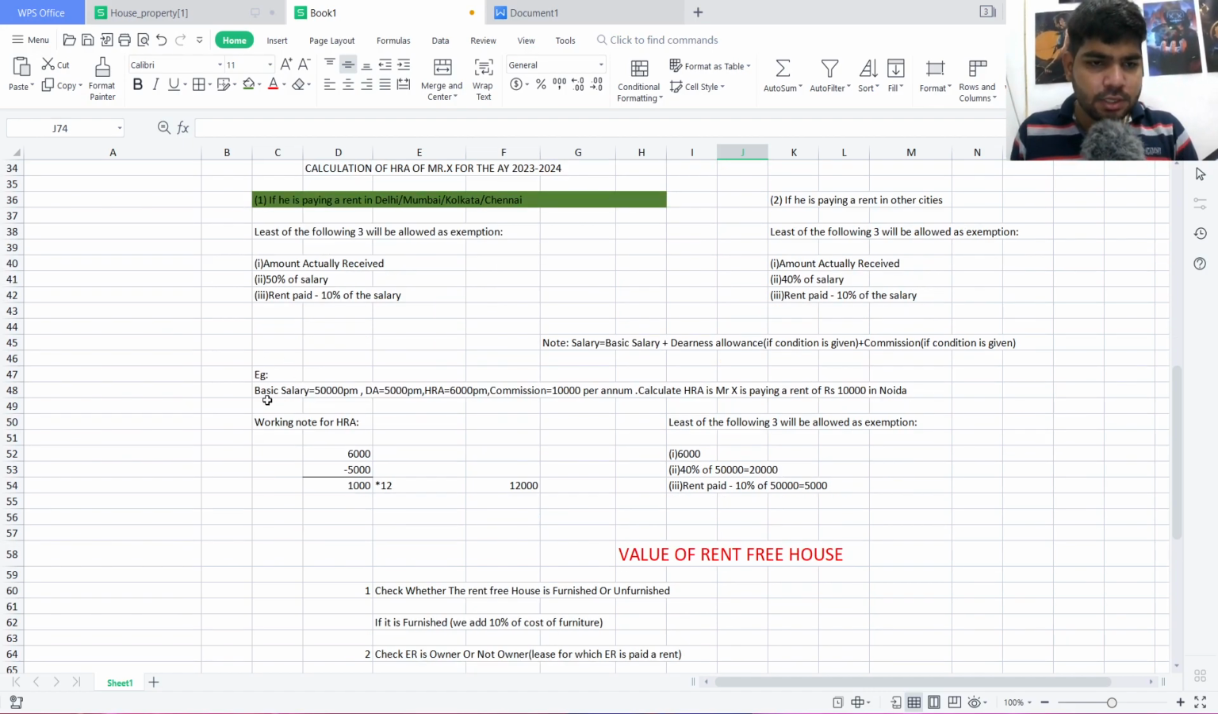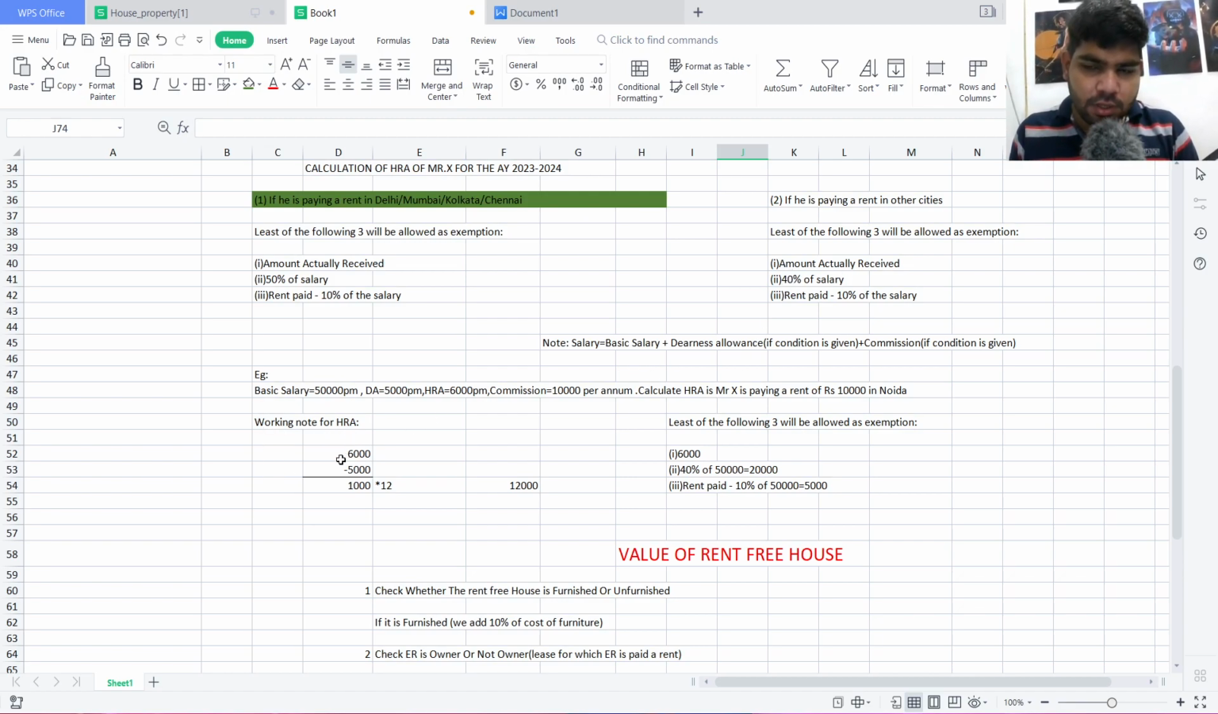Here the question is: basic salary is 50,000 per month, dearness allowance is 5,000 per month, HRA is 6,000 per month, commission is 10,000 per annum, and calculate HRA for Mr. X paying a rent of rupees 10,000 in Noida. First of all we have to see whether it is one of the cities I mentioned here, or another city. It is Noida, which does not come under Delhi, Mumbai, Kolkata, and Chennai. So we'll look at the list with 40% of the salary.